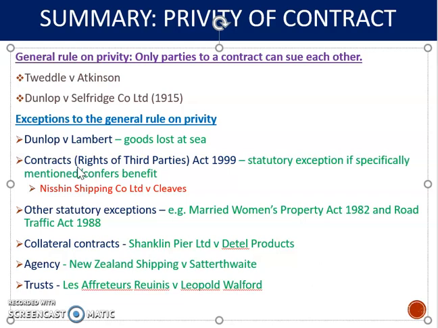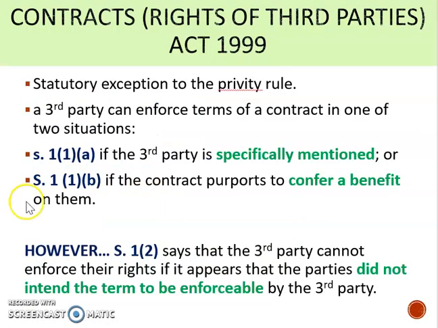The contracting parties can incorporate limits and restrictions on this under the contract if they don't want a third party to be able to enforce it. And this is going to be really important, as I've said, in Daisy's case. And because it's important for us today, I'll just skip back to this slide on the Contracts Rights of Third Parties Act.